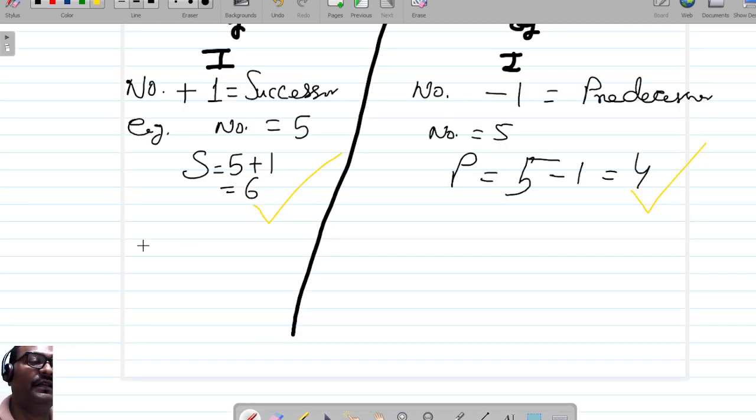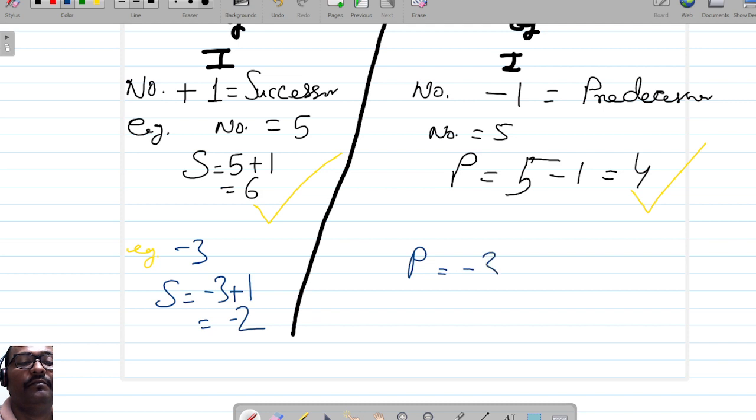You can take another example, -3. What is the successor? -3 plus 1, that is -2. Similarly, what is the predecessor? -3 minus 1 equal to -4. The same integers can be plotted on the number line also. Fine, friends. Now we are coming to the properties.